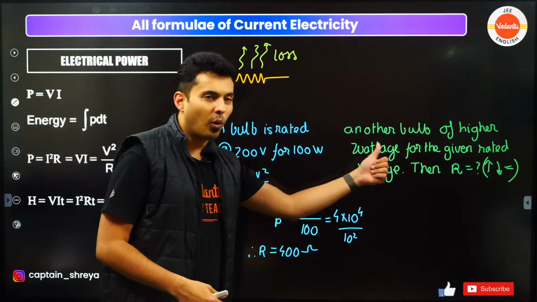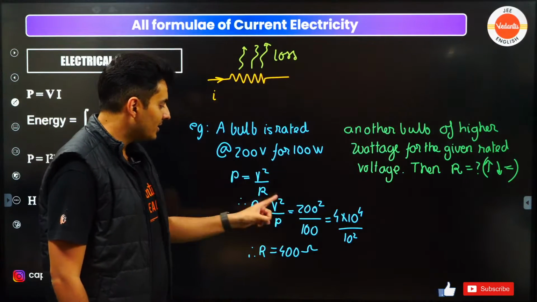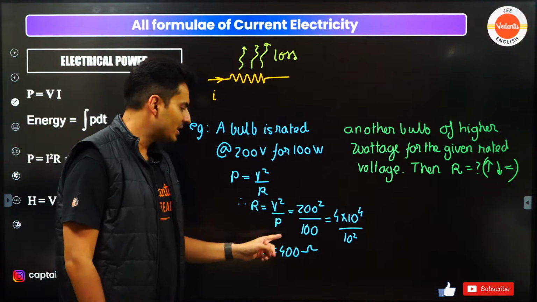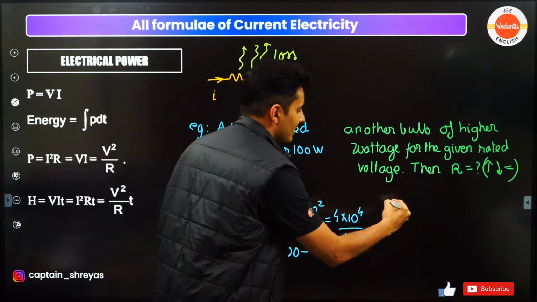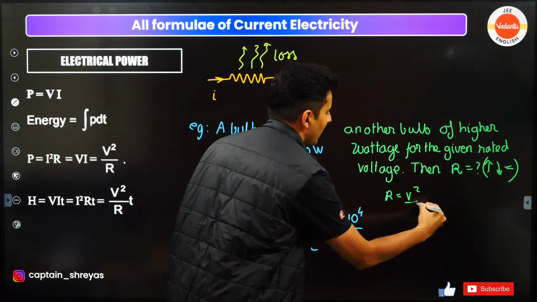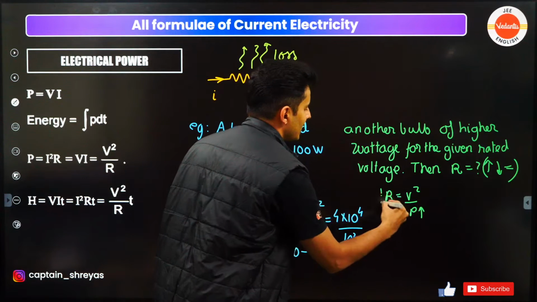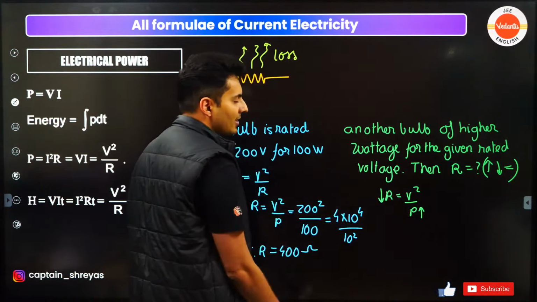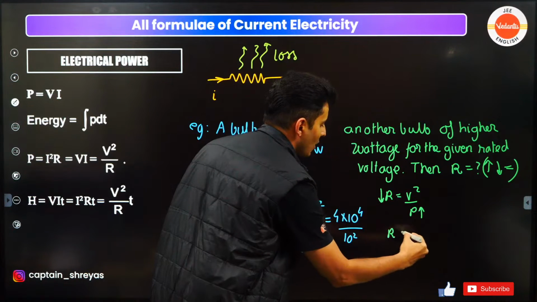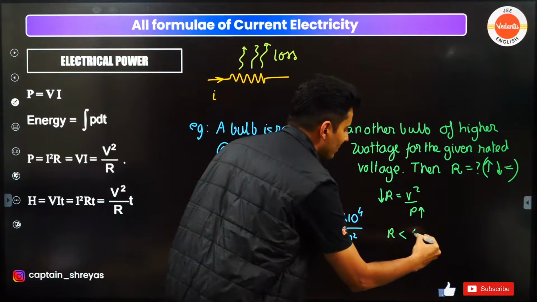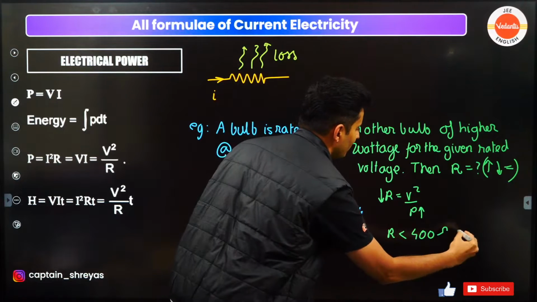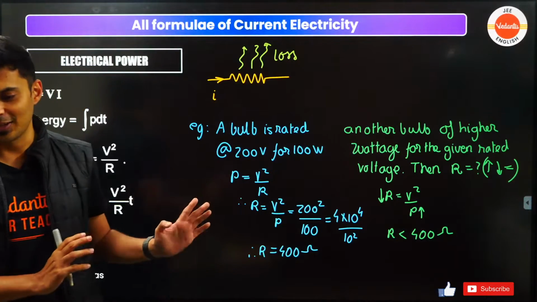Okay, so think, guys, what will happen in this case? If you notice this particular formula, resistance is V square by P. Since resistance is V square by P, as power increases, resistance will decrease. So the answer is that the resistance will be lesser than 400 ohms, obviously.